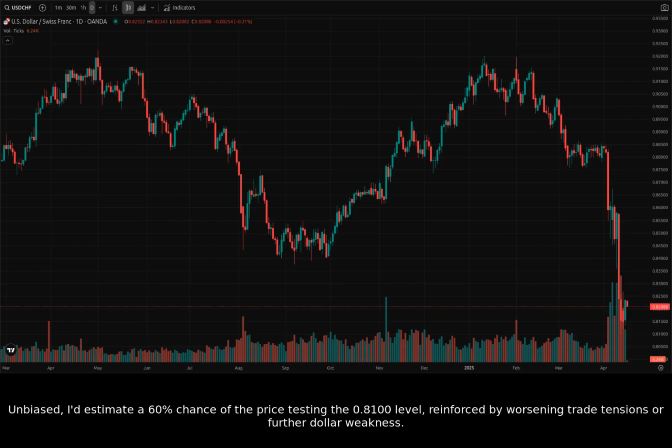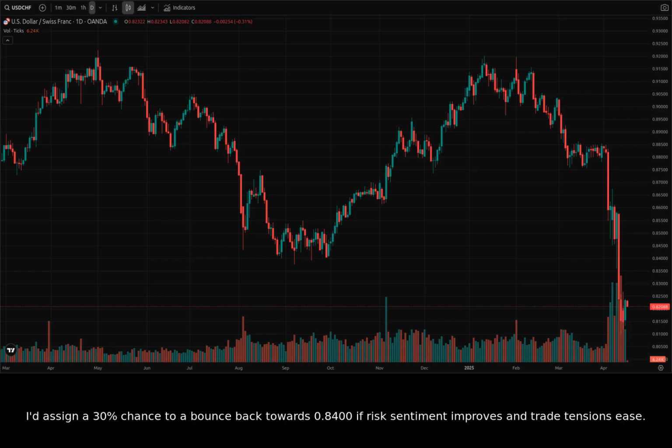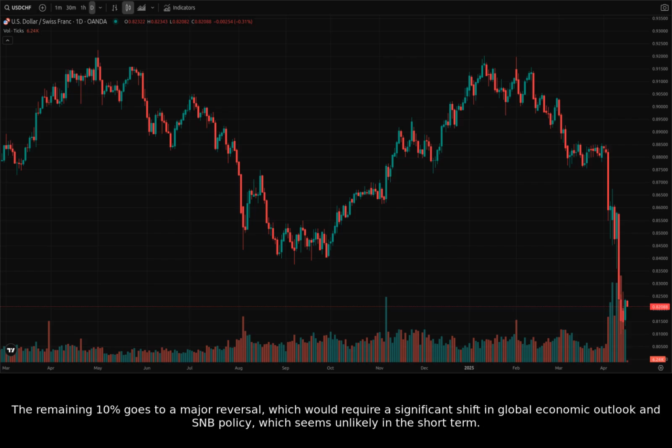Unbiased, I'd estimate a 60% chance of the price testing the 0.8100 level, reinforced by worsening trade tensions or further dollar weakness. I'd assign a 30% chance to a bounce back towards 0.8400 if risk sentiment improves and trade tensions ease. The remaining 10% goes to a major reversal, which would require a significant shift in global economic outlook and SNB policy, which seems unlikely in the short term.